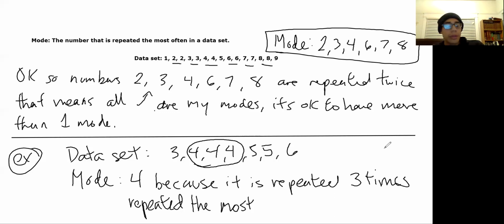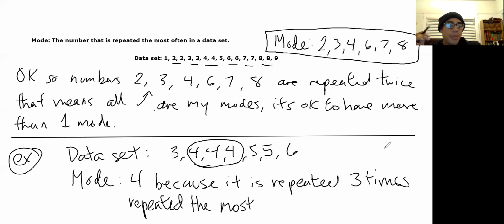We use mode whenever a number is repeated multiple times in a data set. Usually that is an indication that there's something there. If we're doing a study and we get the same answer coming up over and over and over, it means it's either a popular answer, there's some kind of factor involved with it. It tells us that it's something we should be paying attention to. Again, these are basics. We're going to get into how they become more complicated and what they mean in real life. For now, all I need you to know is it's the number that's repeated the most often. It's an observation that we're making about a data set or a group of numbers.